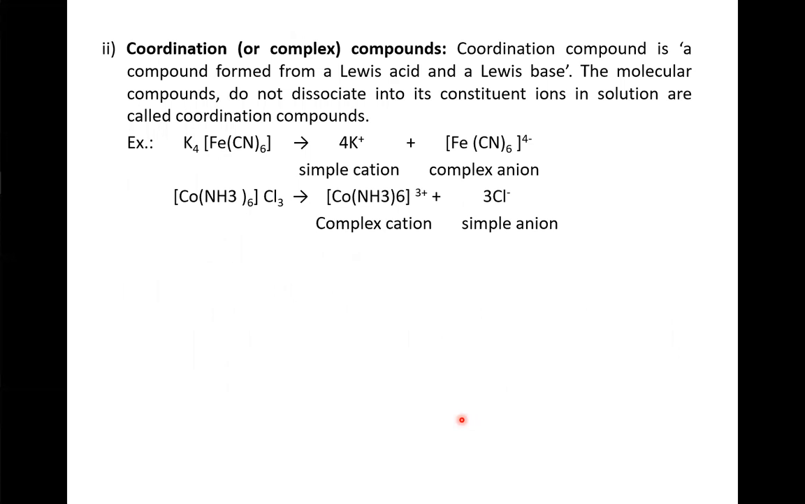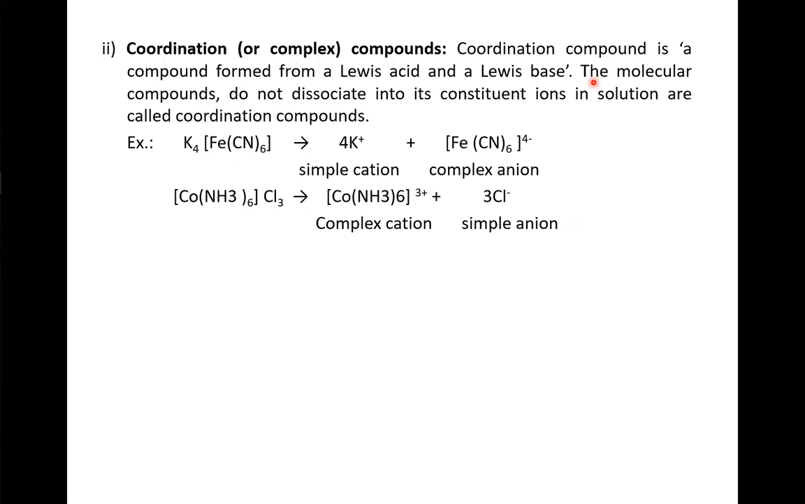Next, coordination or complex compound. A coordination compound is a compound formed from a Lewis acid and a Lewis base. A Lewis acid is a lone pair acceptor, whereas a Lewis base can donate a pair of electrons. The molecular compounds which do not dissociate into their constituent ions in solution are called coordination compounds.